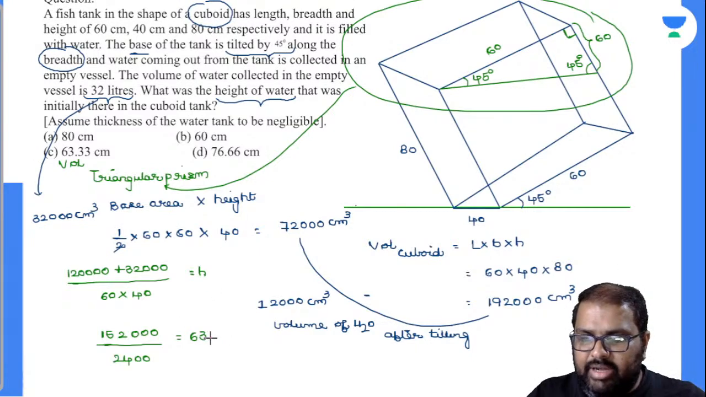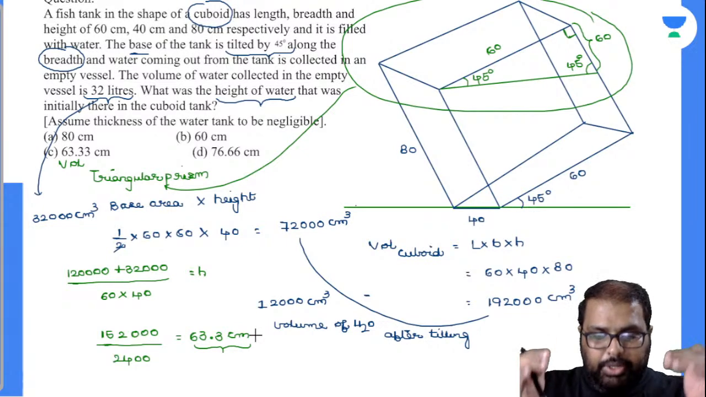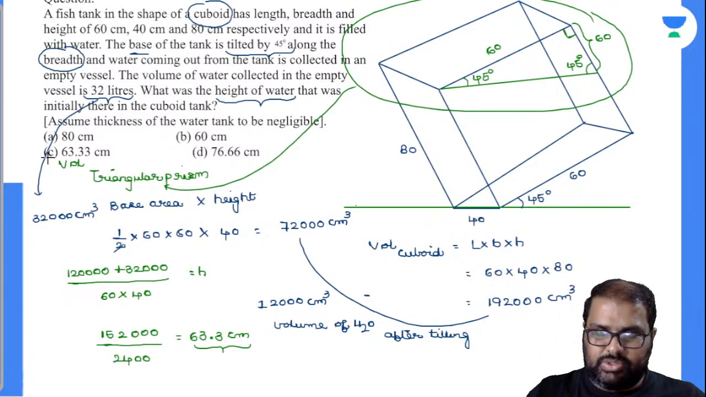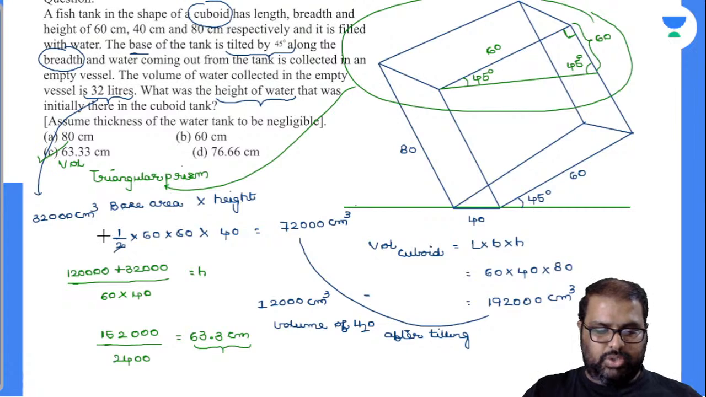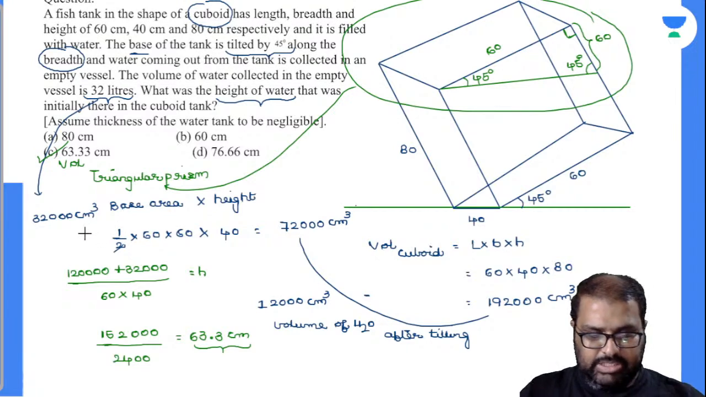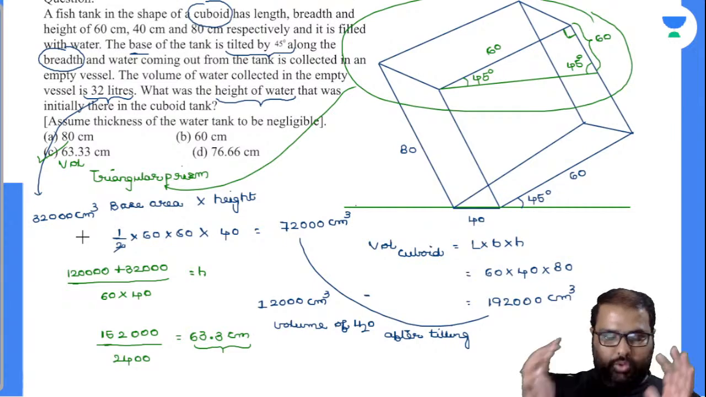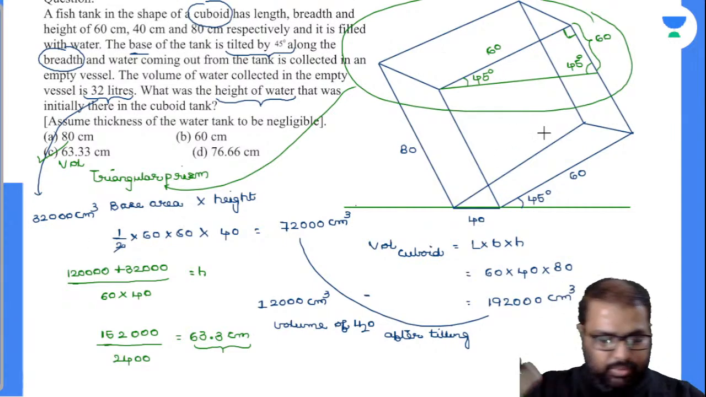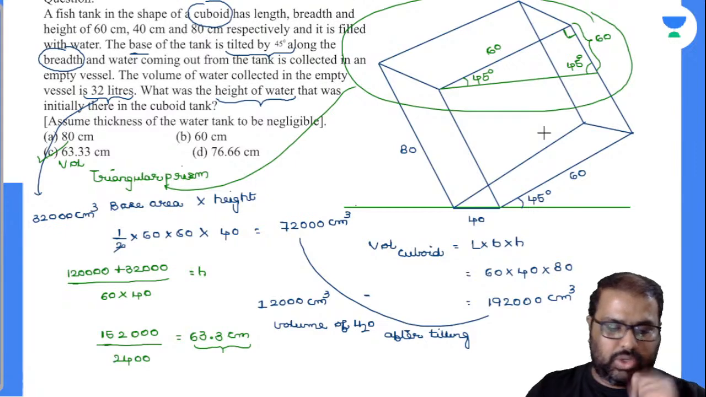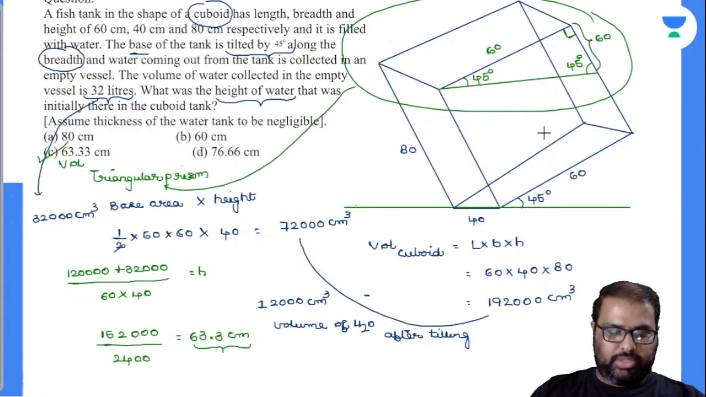So water filled up to a height of 63.3 centimeter, and this is nothing but the height of the cuboid up to which water is there. So my option number C. So how many of you got this logic there? Yes, Dinesh, very good, excellent. So the thing is, those who can draw the diagram only can understand how to solve the question there. I hope the question is clear, right?